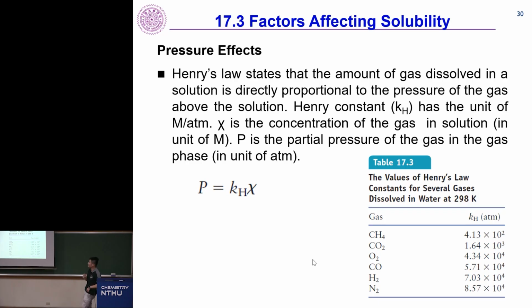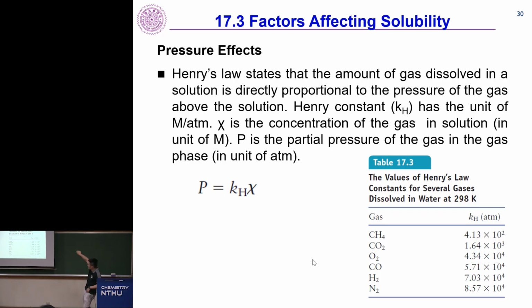Now I'm going to tell you something that you need to watch out for, and I think later on we'll talk about it in depth. P is not the total pressure. P is the partial pressure of that gas. So if the pressure of the whole system is say 1 atm, but you only have 1% of a particular gas, then the pressure here should be 0.01 atm, not 1 atm. Henry's law constant, of course, you can get from the table, and you need to watch out for the unit. In this particular table, it's in atm. And lastly, chi is the concentration of the gas in solution.